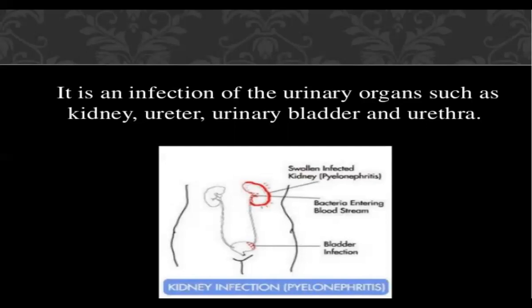It is an infection of the urinary organs, such as the kidney, the ureter, the bladder, the urethra, anywhere. Sometimes there may be a swollen, infected kidney, that is pyelonephritis, or if bacteria enter the bloodstream, or there may be an infection of the bladder. All this can lead to symptoms related to urinary tract infection.